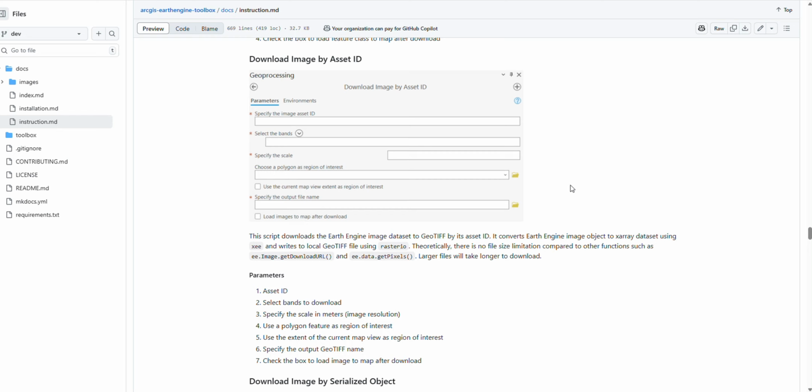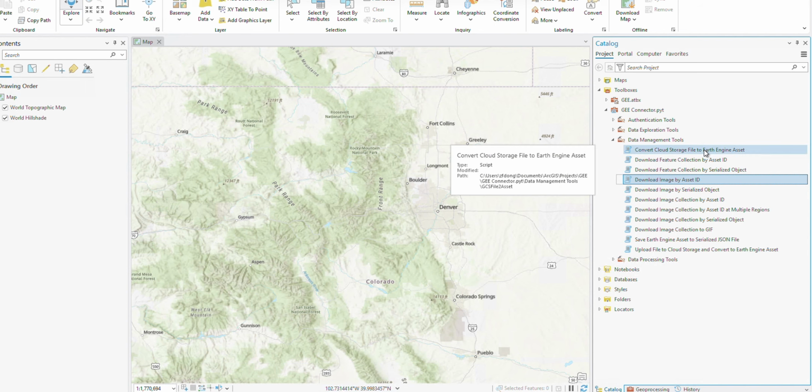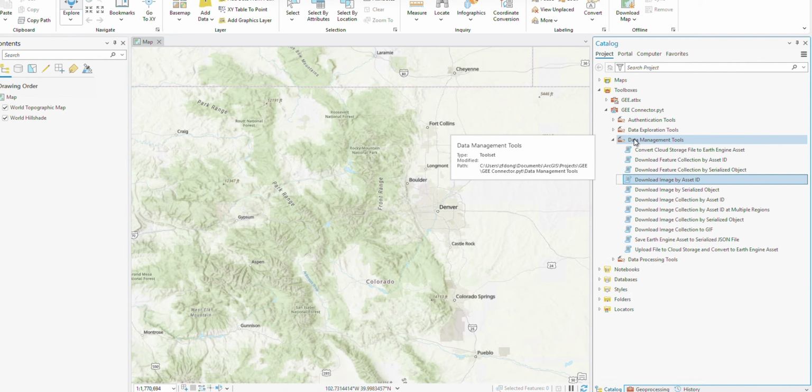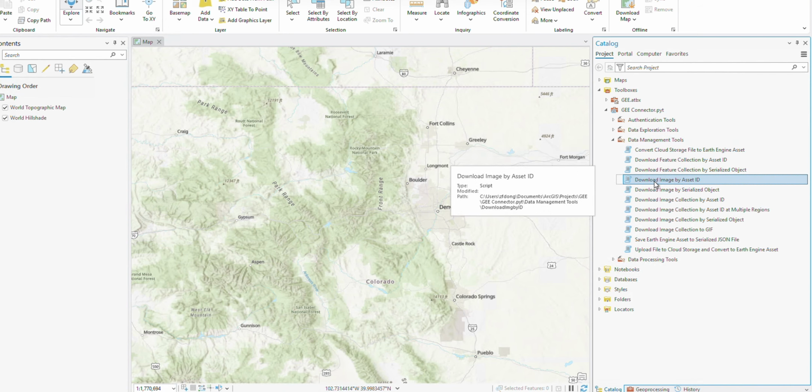This video demonstrates how to download image by asset ID. Follow the instruction here. Let's go to the Windows machine. This script is located under the Data Management Tools.